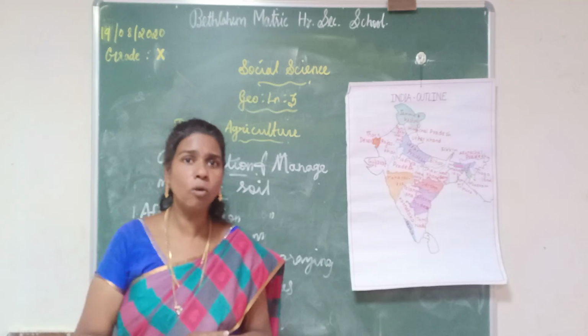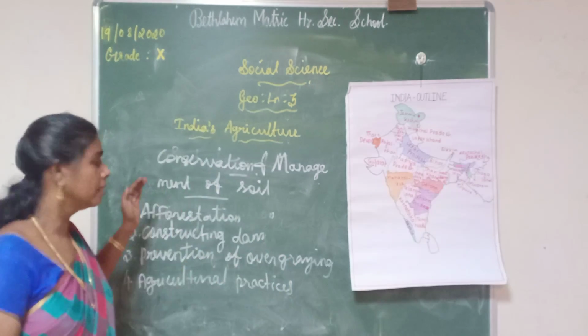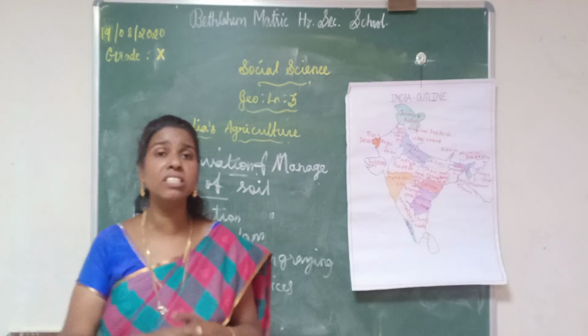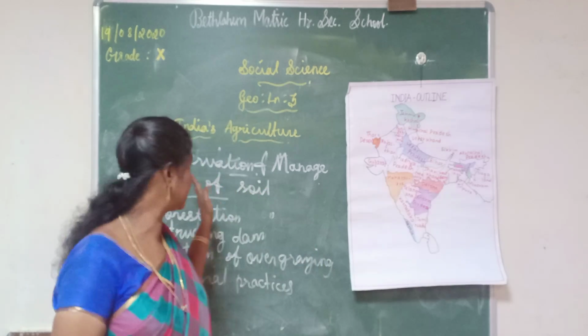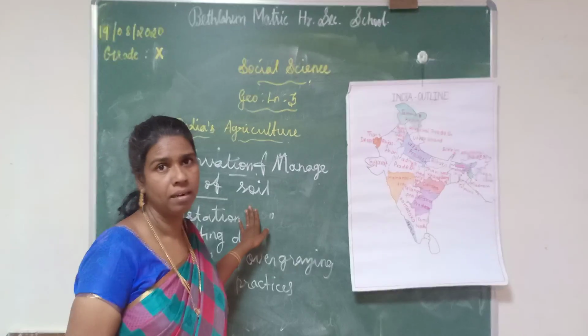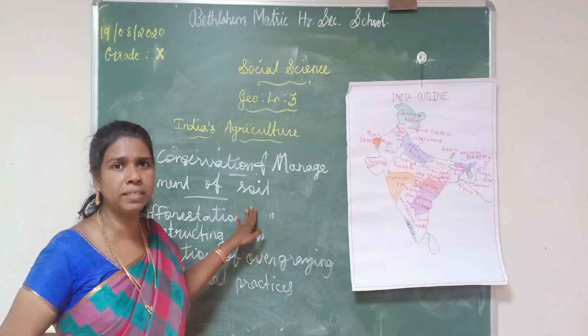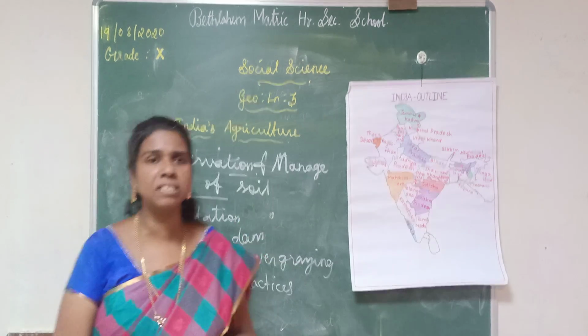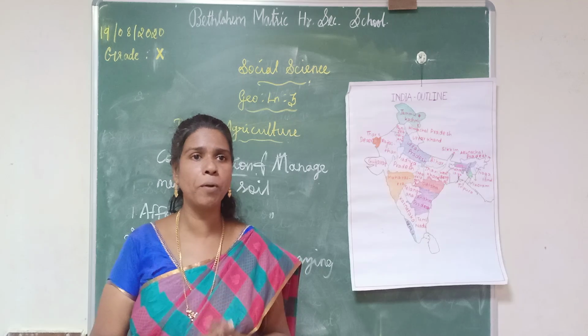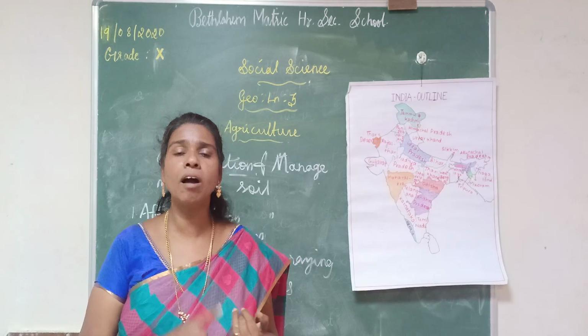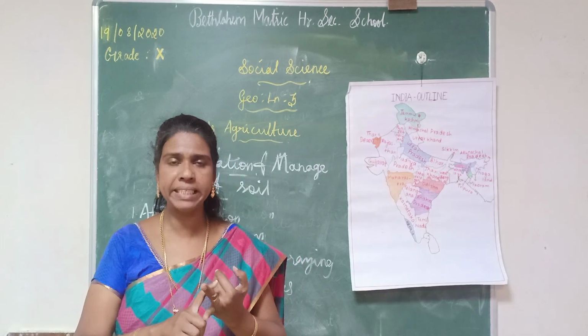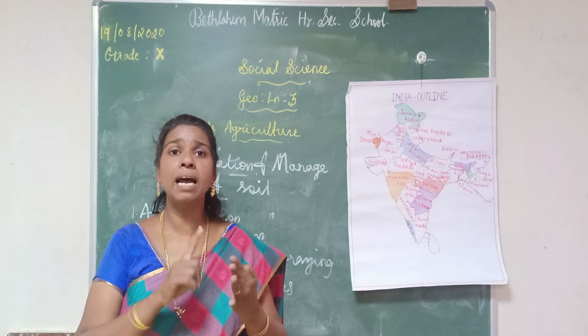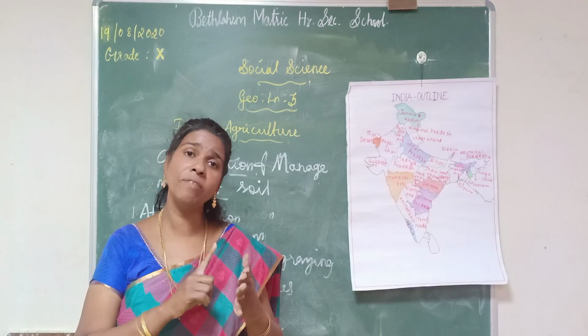Okay students, now I hope you understood about the problems in Indian soil and methods of conservation and management of soil. Shall we recall the points? How many problems in Indian soil? There are 5 main problems. The first one is soil erosion, soil degradation, waterlogging, saline and alkaline, and salt flat.